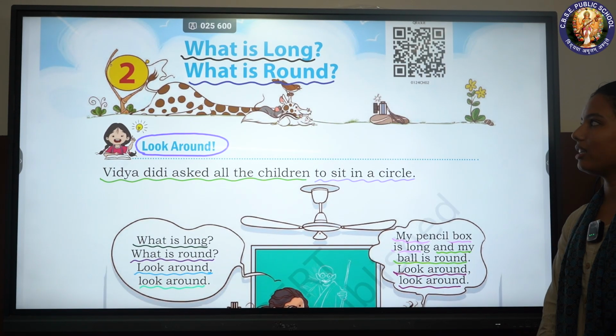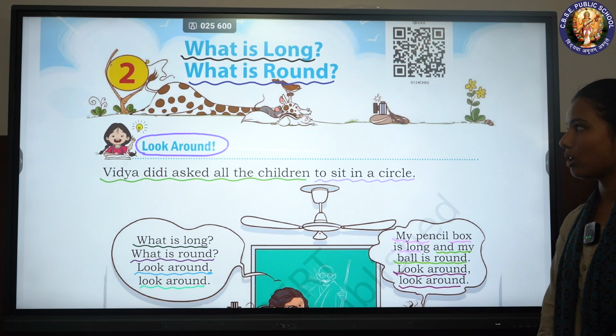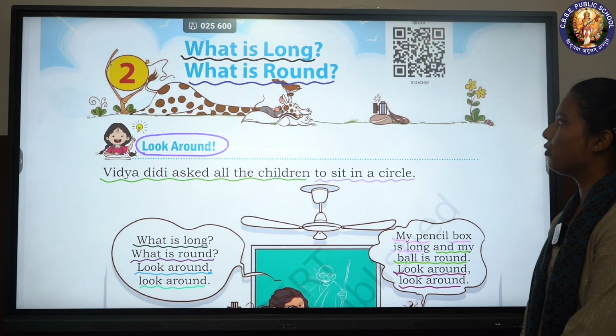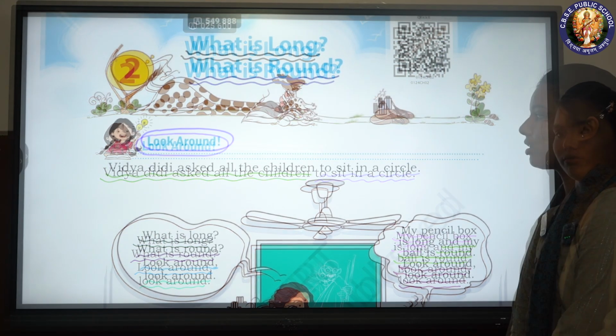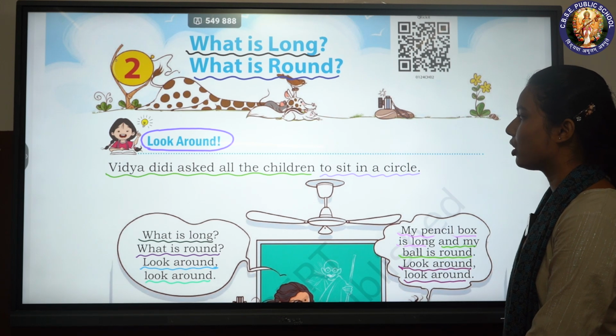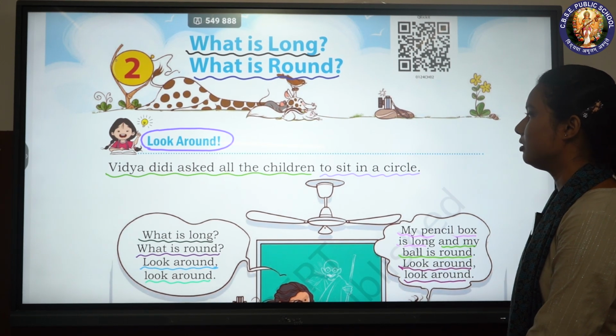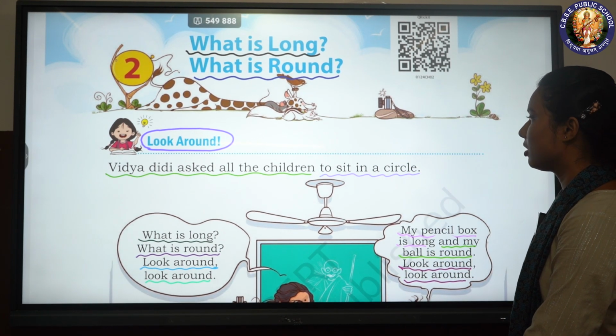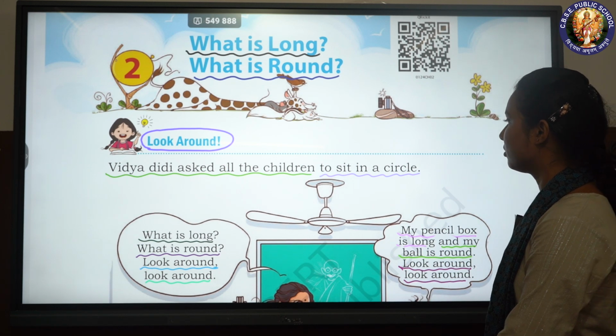Today we are going to read a chapter from our Joyful Mathematics of Class 1. The chapter name is "What is long, what is round?" Look around. Vidya Didi asked all the children to sit in a circle.